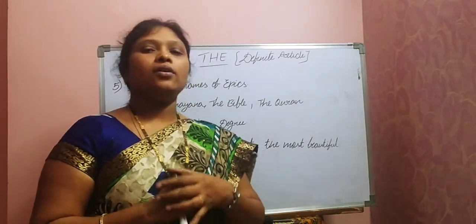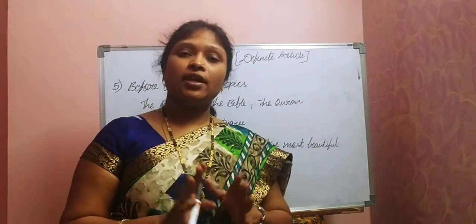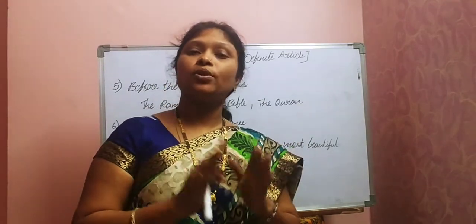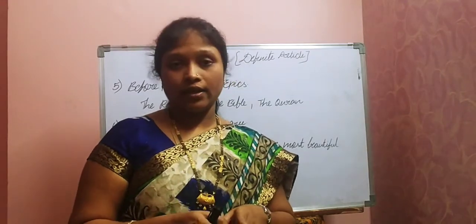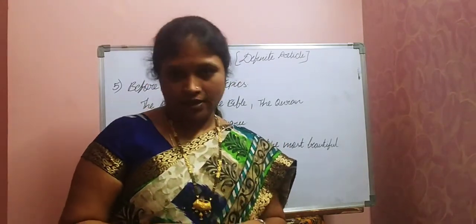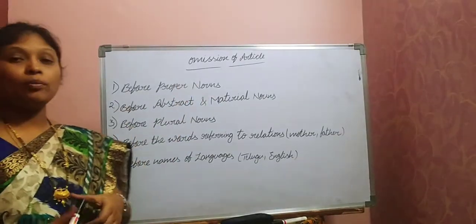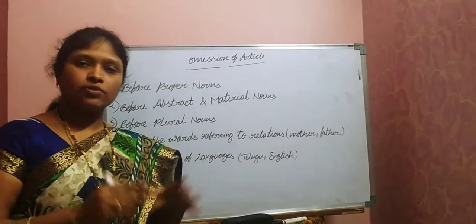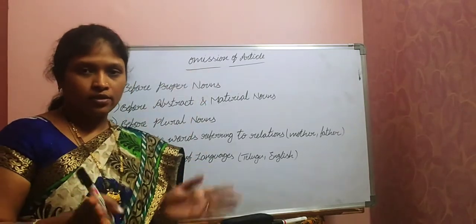Understood, children? Now let's see the omission of article. Omission means what? Sometimes we don't use any article. So where we should not use any article, we'll see the rules for that. These are the rules for omission of article, children. That means here we should not use it.